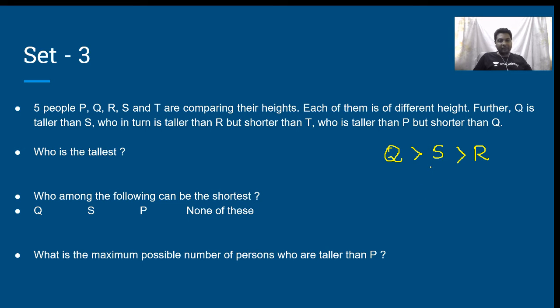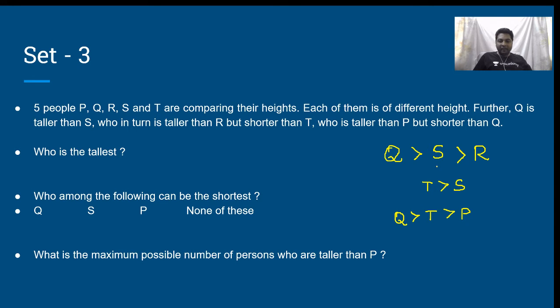When he says S is shorter than T, instead of writing S is less than T, I would rather write it as T is greater than S. T is taller than P, but shorter than Q. T is less than Q is same as Q is greater than T, isn't it?